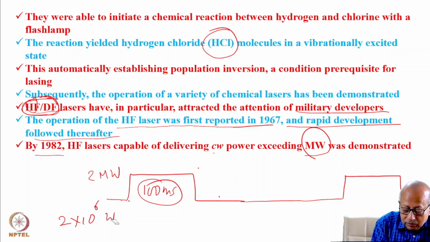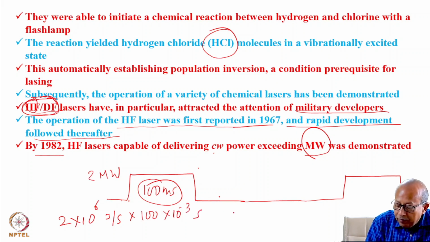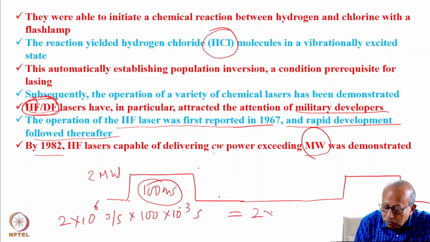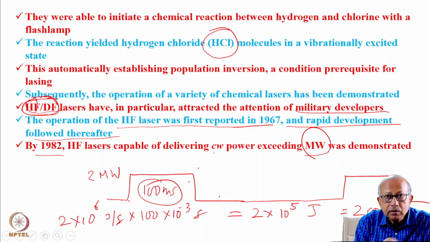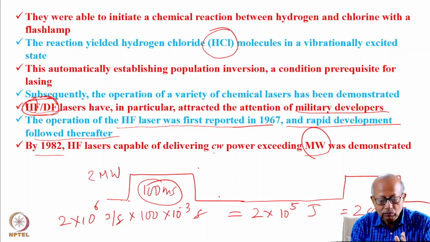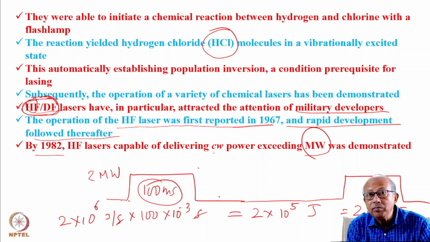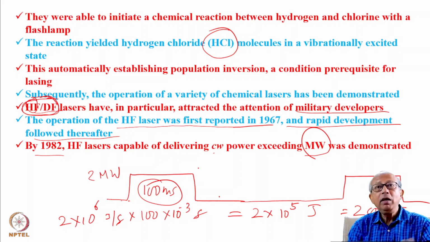So what is joule per second, into 100 milliseconds, so 100 into 10 to the power minus 3 second. So this is equal to 2 into 10 to the power 5 joule. So 200 kilojoule energy will be confined in this pulse, almost continuous pulse. 100 milliseconds is a very long time.